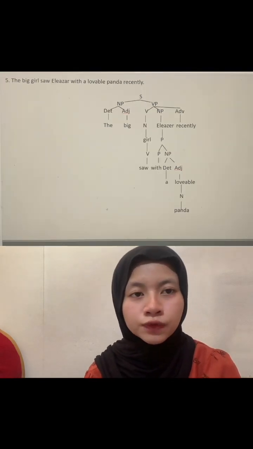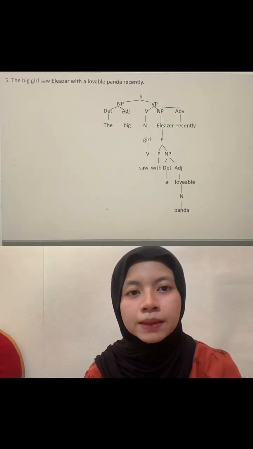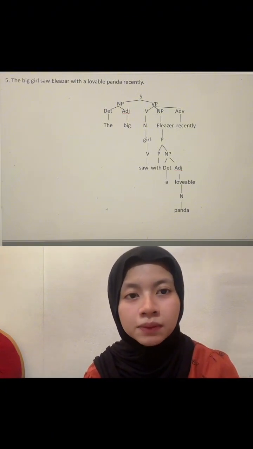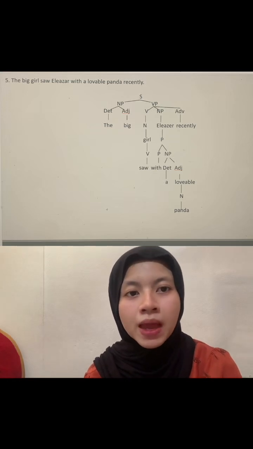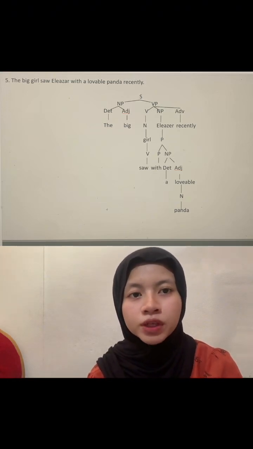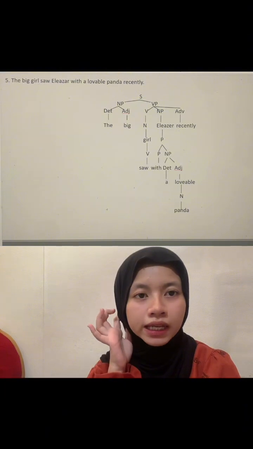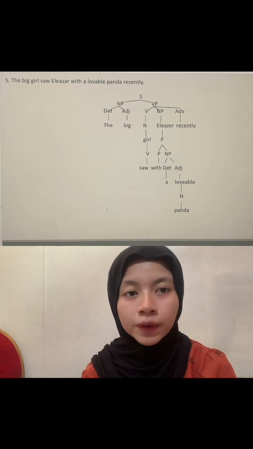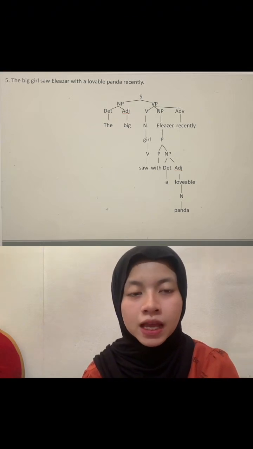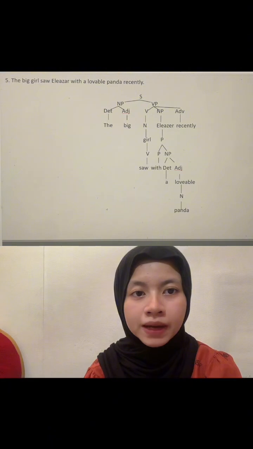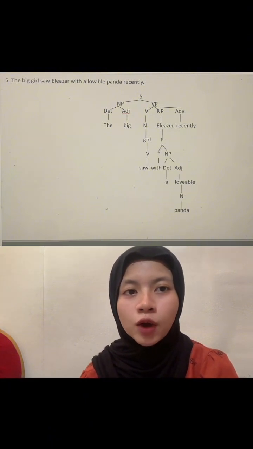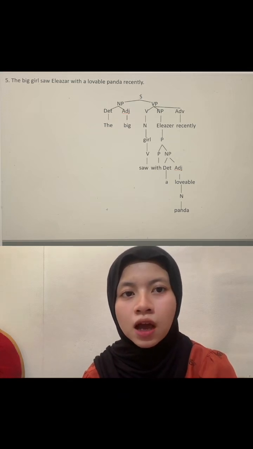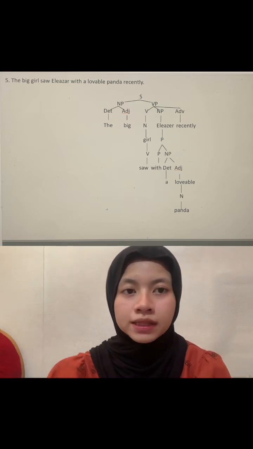The sentence for number 5 is: "The big girl saw Eliezer with a lovable panda recently." The subject is "the big girl." "The" is the determiner. "Big" is the adjective modifying the noun "girl." "Girl" is the head noun, which is the subject of the sentence. And next, verb phrase or VP. Verb is "saw." "Saw" is the simple past tense verb. Direct object is "Eliezer." "Eliezer" is a proper noun functioning as the direct object of the verb "saw."